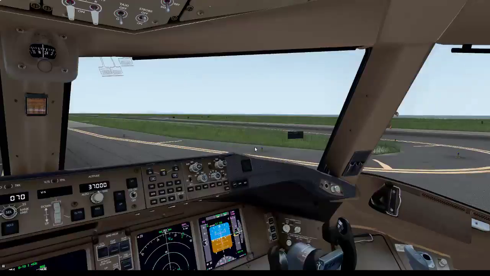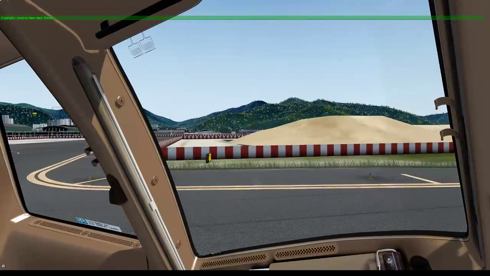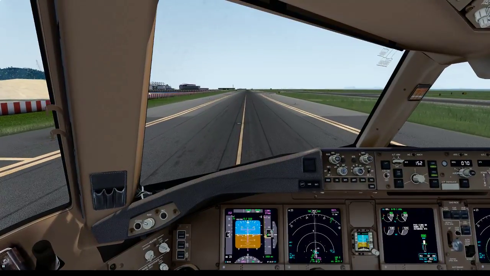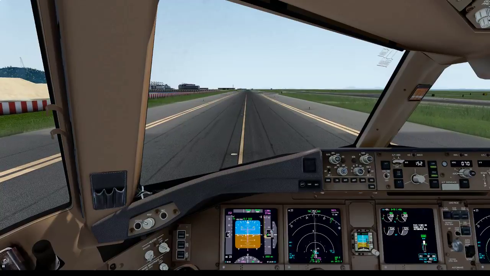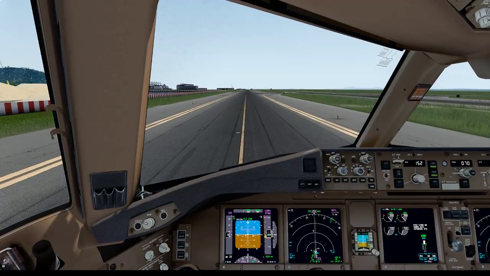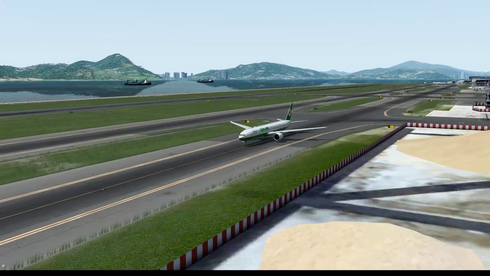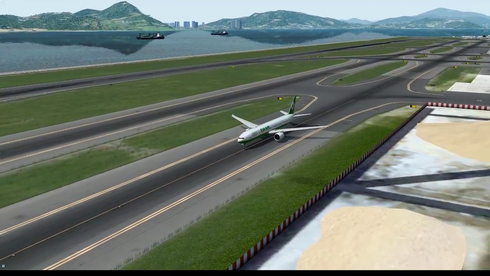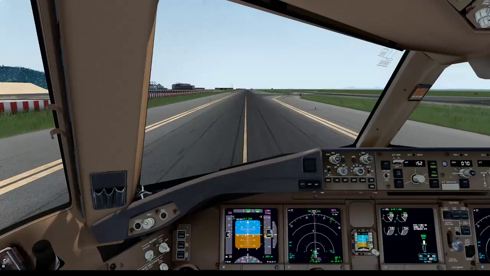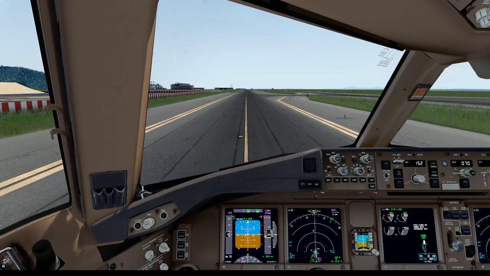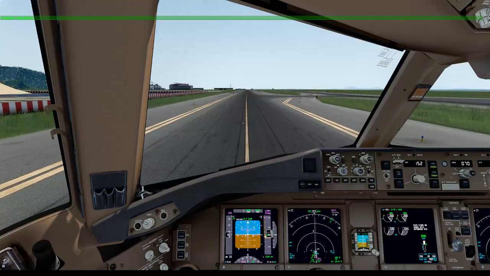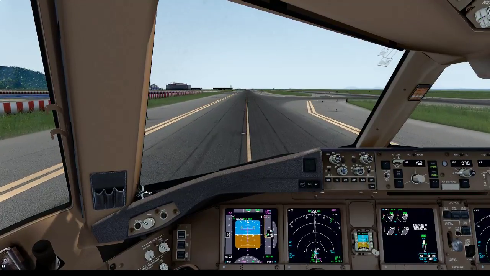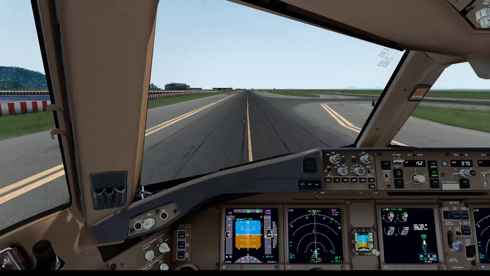Coasting 23. So we're well over 20 minutes late for departure.